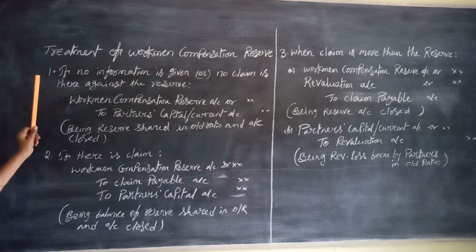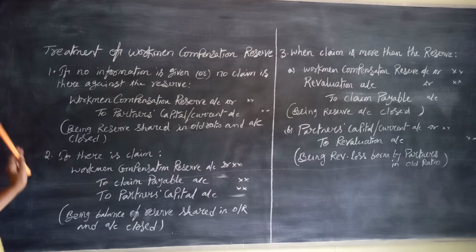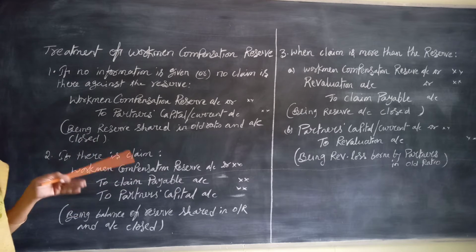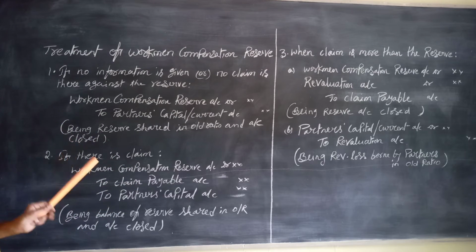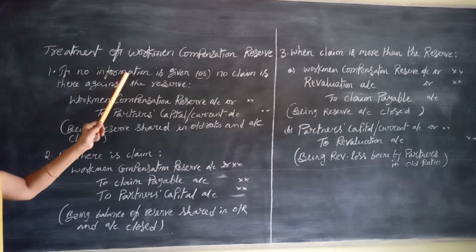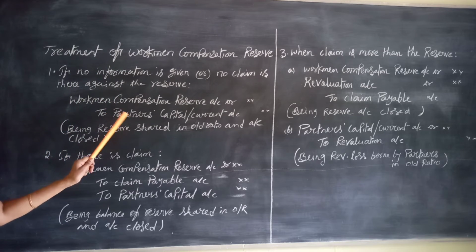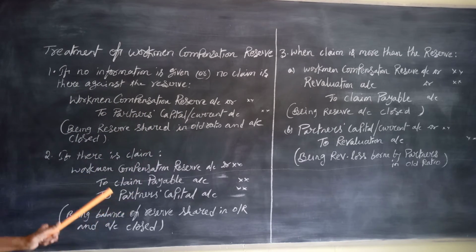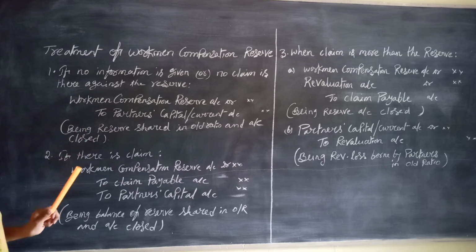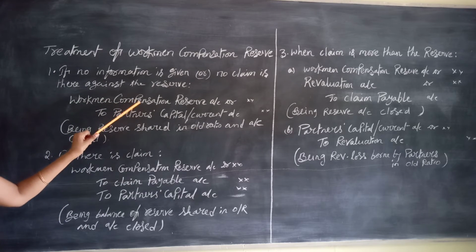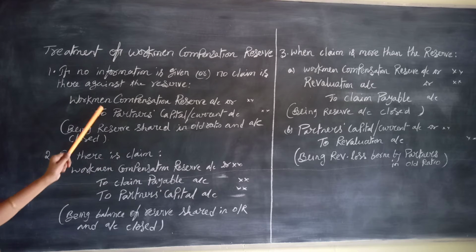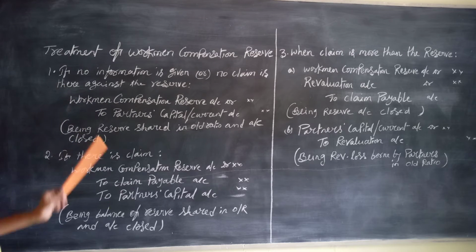The first point is, if no claim is there or no information is given in the problem, whatever the reserve amount is, that is shared by the partners in their old ratio, and the account automatically closes. Why? Because all reserves have credit balances, and by debiting it, this account will be closed.